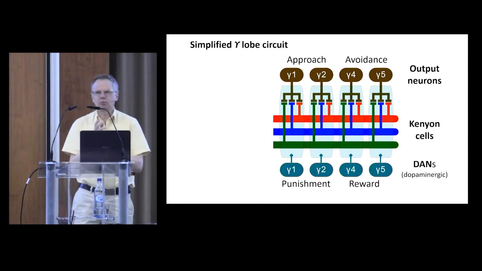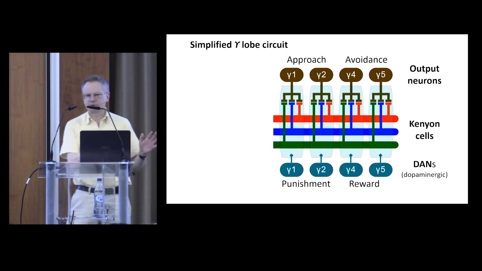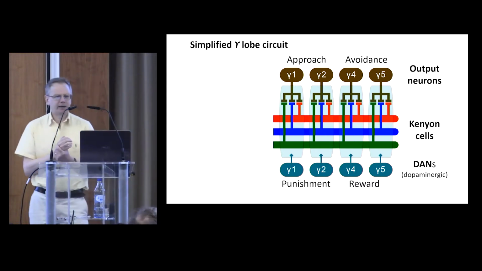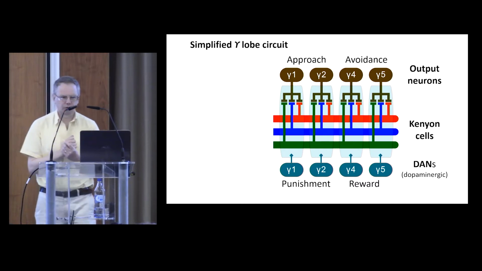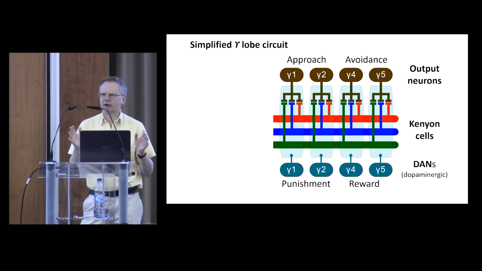Now, for each output neuron, there is a corresponding dopaminergic neuron which modulates the synapses between the Kenyon cells and that output neuron. And the gamma 1 and the gamma 2 dopaminergic neurons, which I'm going to call DANs from now on because it's much shorter, they respond to punishment, and the gamma 4 and the gamma 5 DANs respond to reward. We ignore gamma 3 because that doesn't seem to play a role in electric shock learning. And this compartmentalized structure enables the fly to associate odors with good and bad experiences.